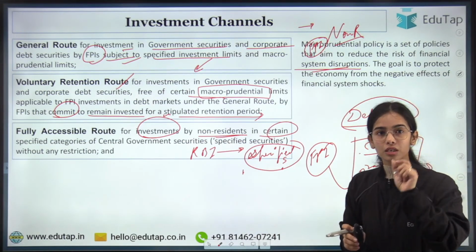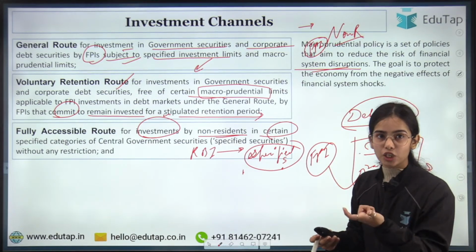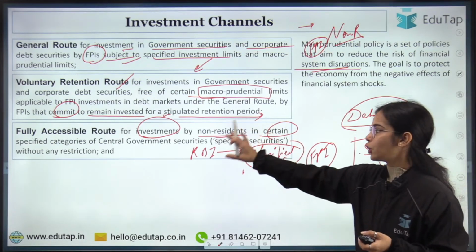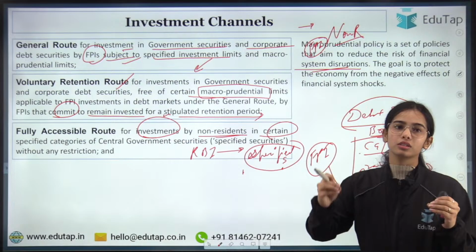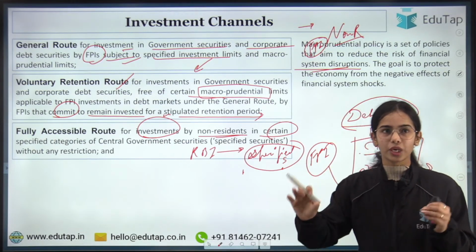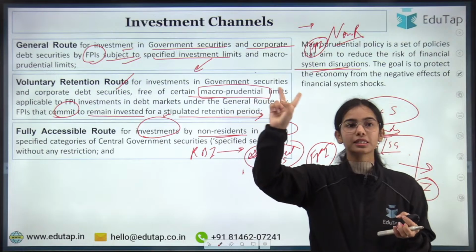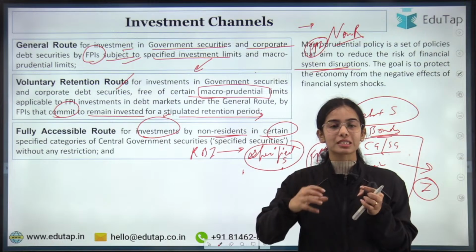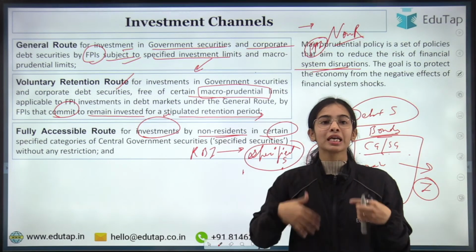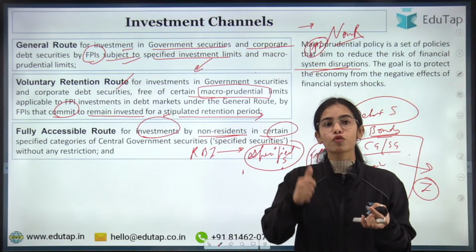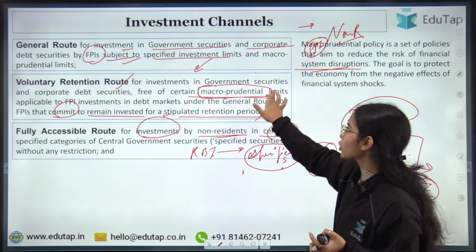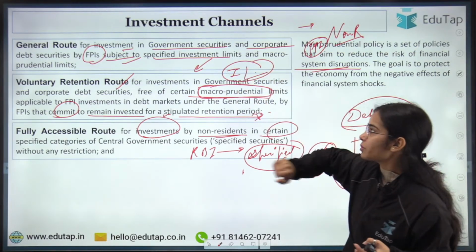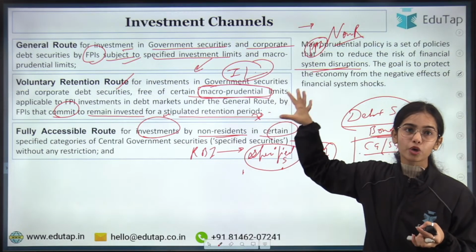So the RBI specifies certain bonds in which non-residents can invest without restrictions, without any limits. Okay, so in the general route, there are investment limits and macroprudential limits. In the voluntary retention route, foreign portfolio investors are investing for a longer period and promising to retain their money in India. So for them there is freedom from certain macroprudential limits. That means they have to follow the investment limit,